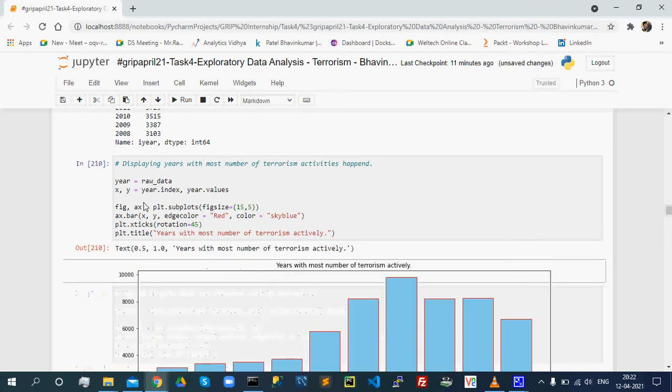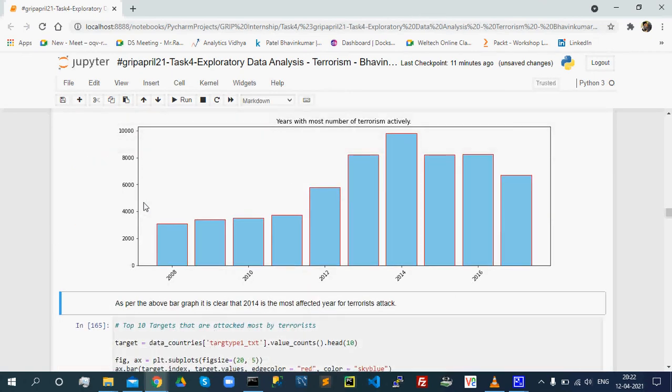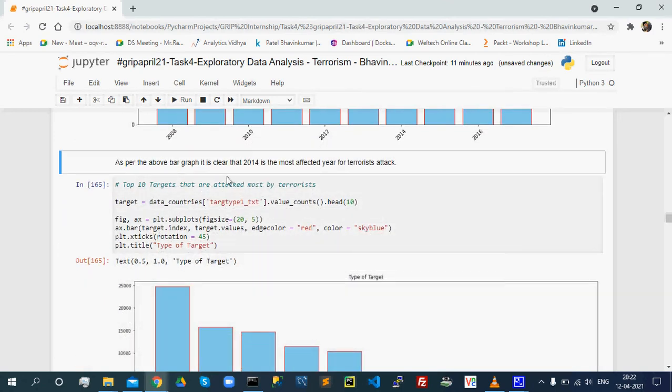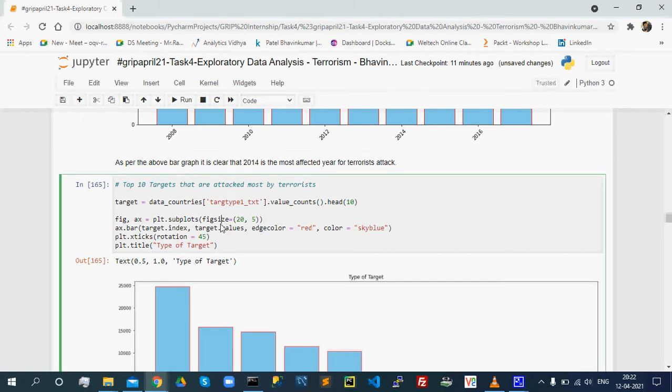I have displayed the bar graph; in year 2014 the maximum terrorism attacks happened. As per the above bar graph, it is clearly shown that 2014 is the most affected year for terrorist attacks. Now let's go for the top 10 targets that are attacked most by terrorists.